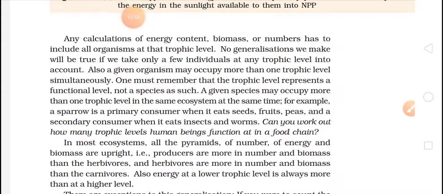No generalization we make will be true if we take only a few individuals at a trophic level into account. So at each ecosystem they measured the species, and with measuring the species they found this pyramid, which was helpful later on.